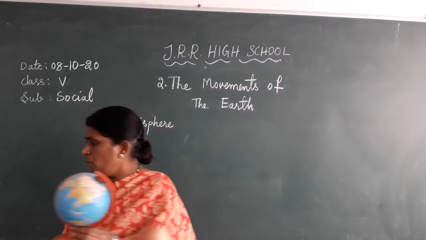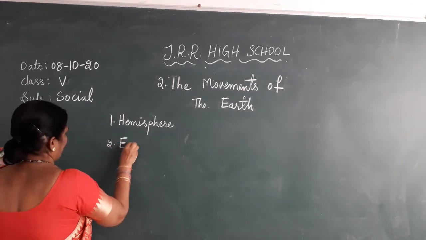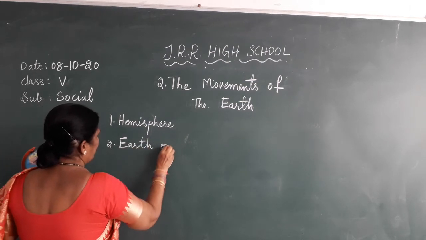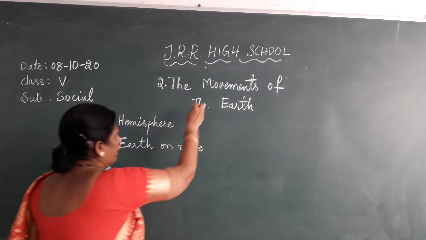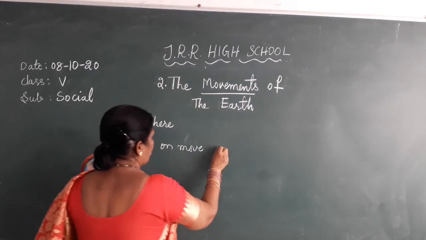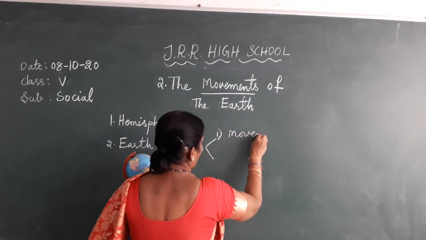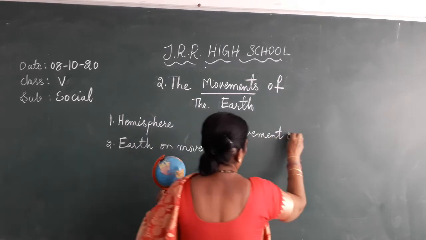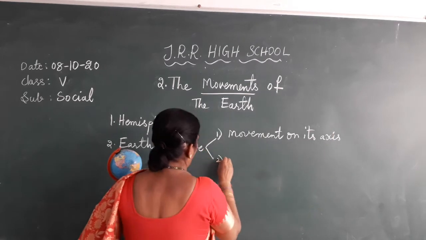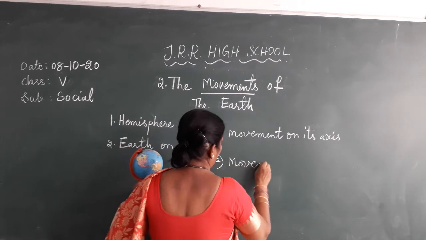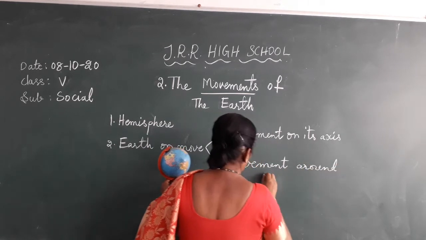Next, we have learned about the earth on the move. If you see, the earth has two movements. What are those? Movement on its axis, and next, movement around the sun. Movement around the sun.